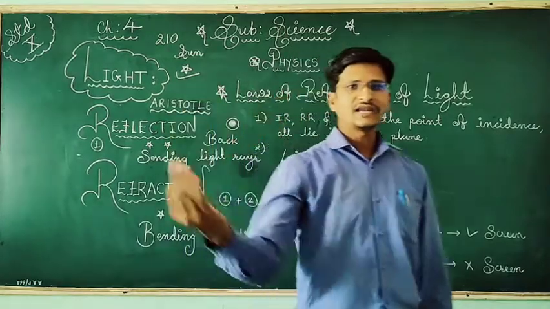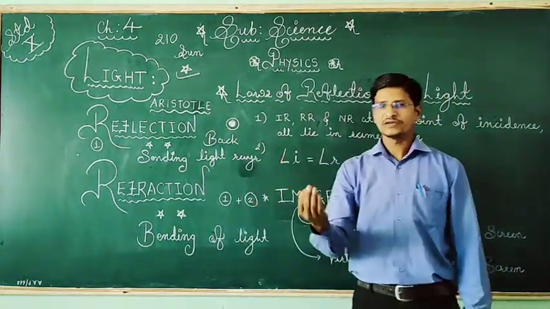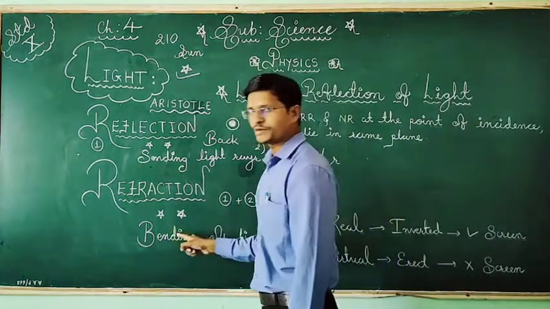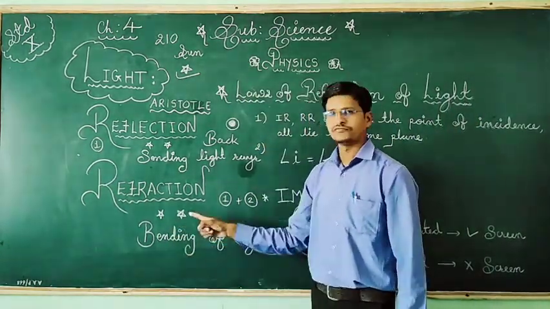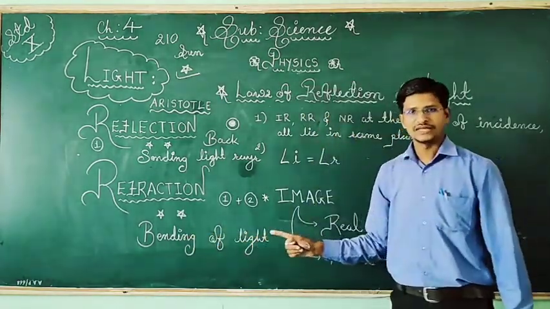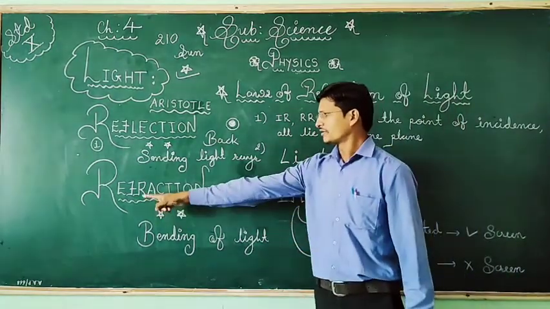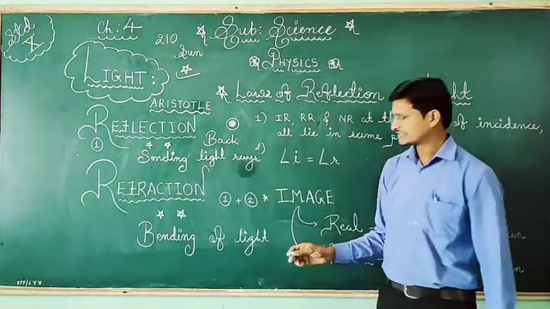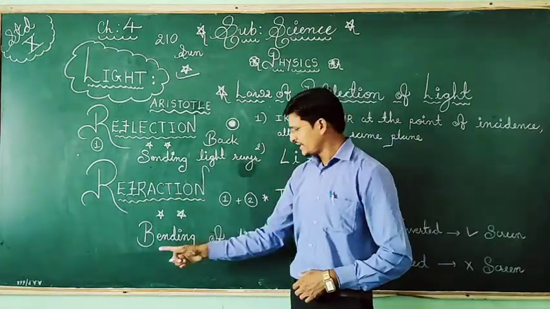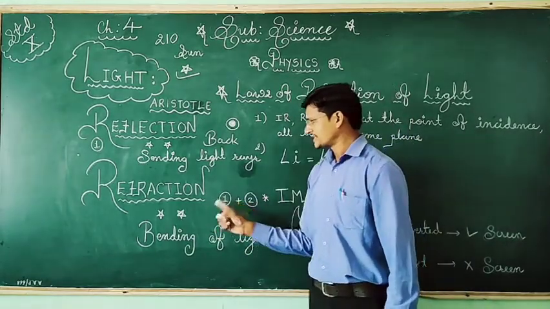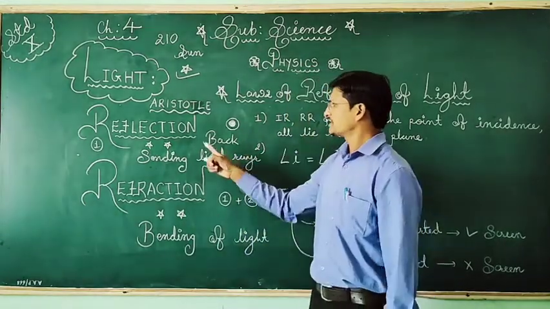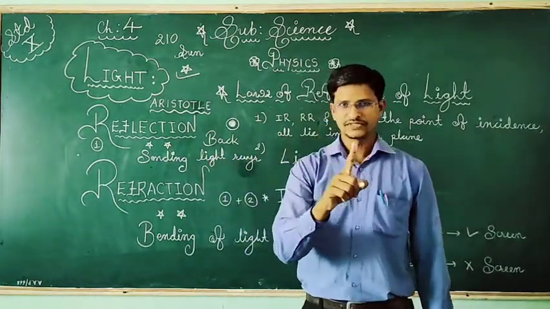Suppose one is air, that is a rare medium, and one is water, that is a dense medium. So once the rays pass, meaning light passes from one medium, air, to another medium, that is water, that phenomenon we call refraction of light. It means light will bend. So that is called refraction. So it is the bending of light passing from one medium to another medium. Try to understand: reflection will be done only in one medium, in the same medium.